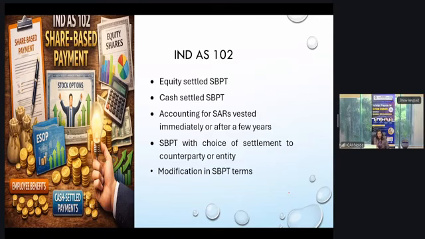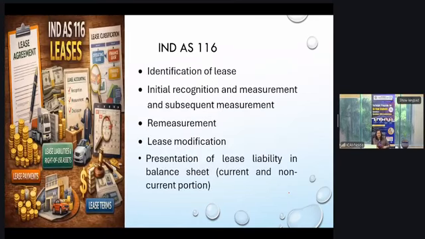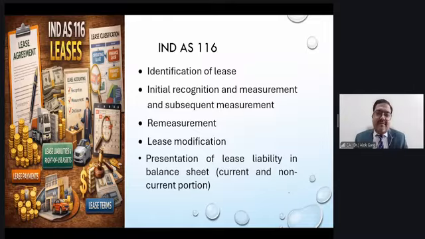Okay, sir, one more topic of this category A, and then you can give it to me. So the last topic in category A is Ind AS 116, which is leases. A very, very important topic. And this topic has converted many entities from debt-free entities to debt entities, right? The classic example I have witnessed in my real life: the entity in which I was working was a debt-free entity, but on 1st April 2019, it became a debt entity, just because of Ind AS 116.